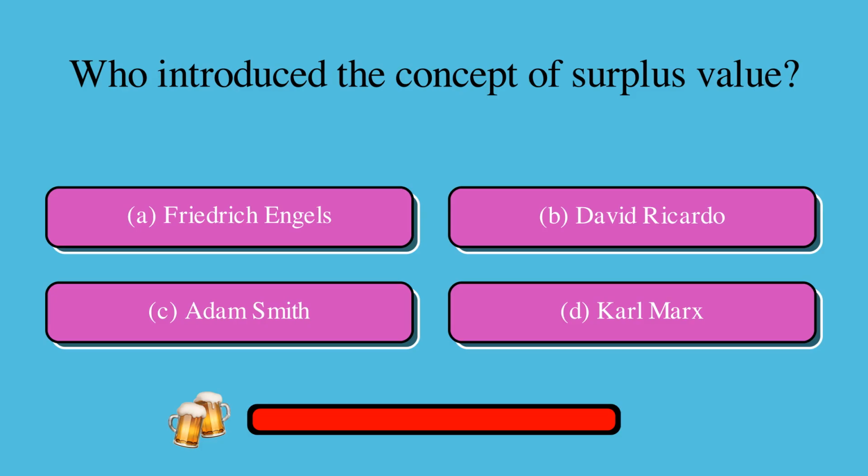Who introduced the concept of surplus value? Is it A. Friedrich Engels, B. David Ricardo, C. Adam Smith, or D. Karl Marx? The correct answer is D. Karl Marx.